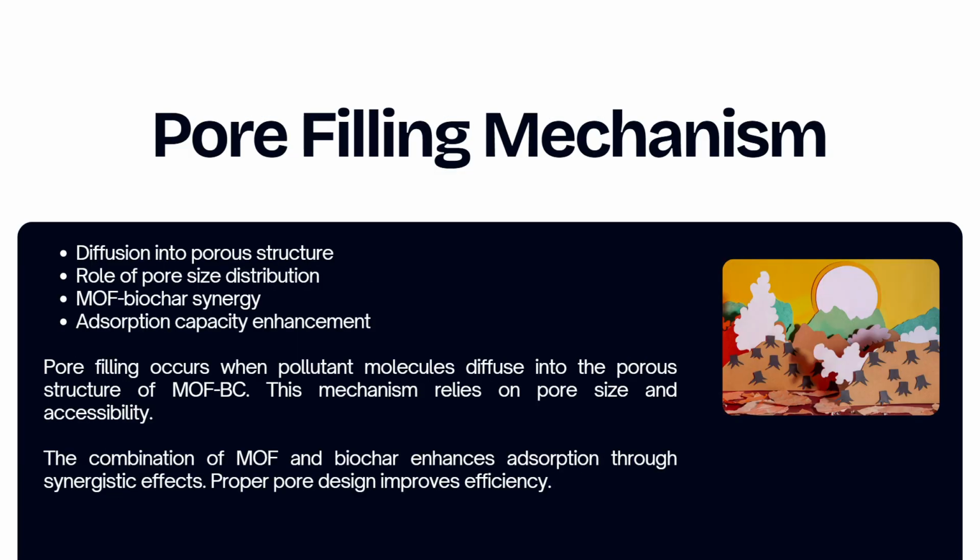Next, we jump into the pore filling mechanism. There are four points here. The first one is diffusion into the pore structure, then the role of the pore size distribution, the combination of MOF and biochar synergy, and the last one is adsorption capacity enhancement. The pore filling occurs when the pollutant molecules diffuse into the porous structure of the MOFBC. This mechanism relies on the pore size and accessibility. The combination of the MOF and biochar enhances the adsorption through the synergistic effect, and proper design improves the efficiency.